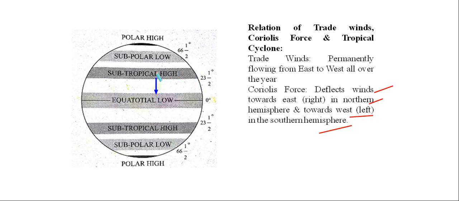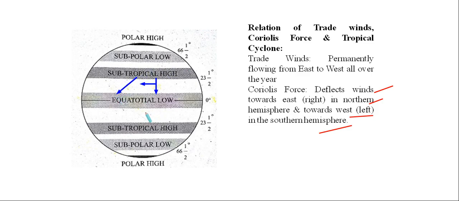So if a specific wind is coming from this high pressure to low pressure region or from the northern side, then what is happening here in the northern hemisphere? They are deflecting towards east because of Coriolis force. And we all know that the Coriolis effect is always perpendicular to the object's axis of movement. That's why the direction in the northern hemisphere is northeast.